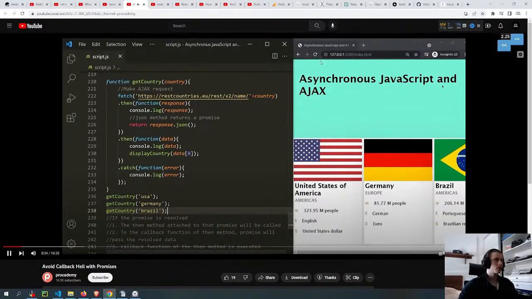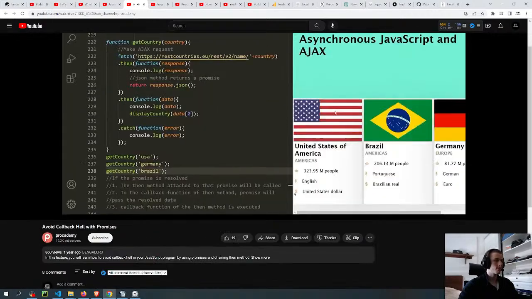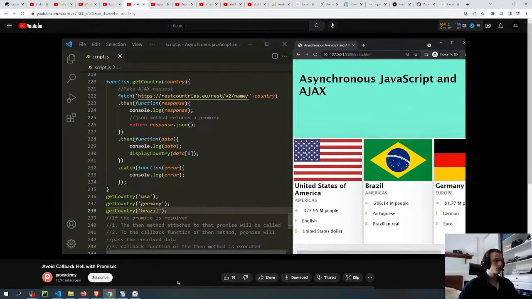Now currently, if I refresh the page, you will notice that the sequence in which these countries are appearing might change. And the sequence in which they will appear is not in our hand, because the data which is returned first will be displayed first in the web page. So if the information related to Brazil comes first using this Fetch API, in that case, the information related to Brazil will be displayed first in the web page. So the sequence in which these countries are appearing is not in our hand.